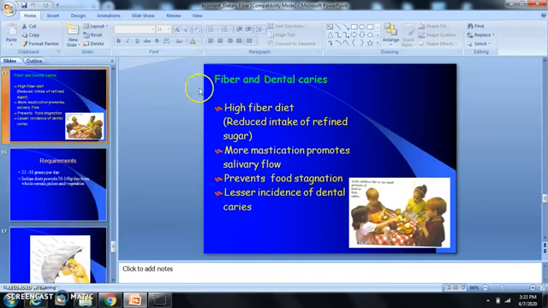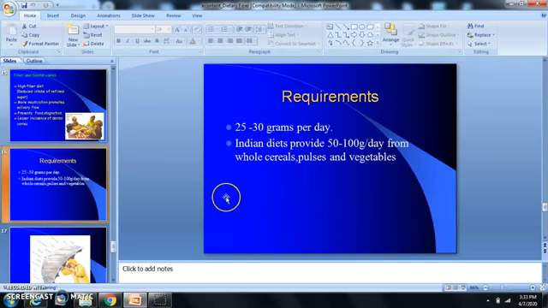Fiber and dental caries. A high fiber diet reduces the intake of refined sugar. There is more mastication, hence promotes more salivary flow, prevents food stagnation, hence lesser incidence of dental caries. Now looking into the requirements. A person requires 25 to 30 grams per day. Indian diets provide 50 to 100 grams per day from whole cereals, pulses and vegetables.